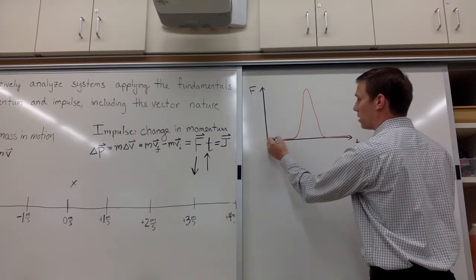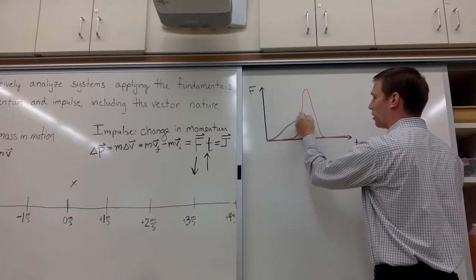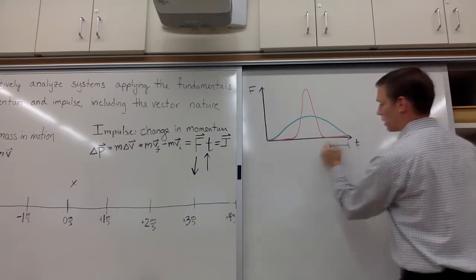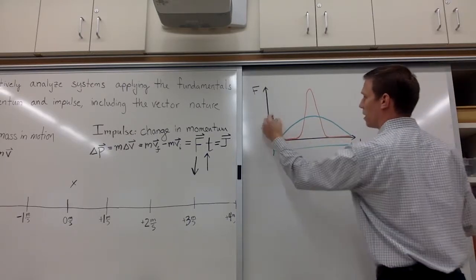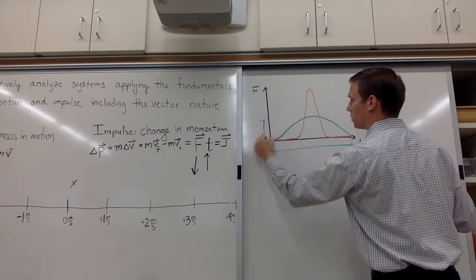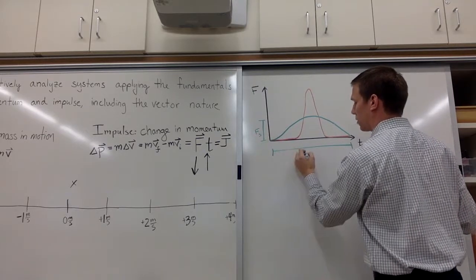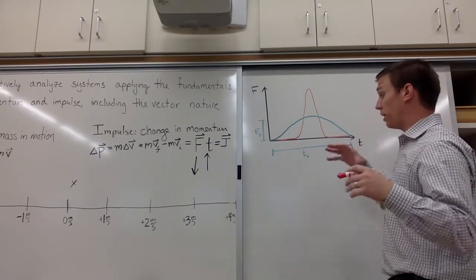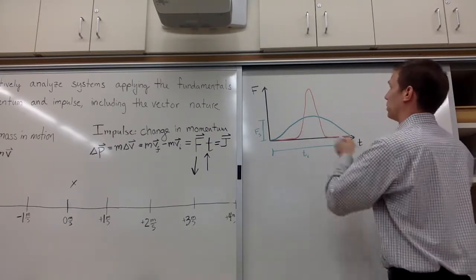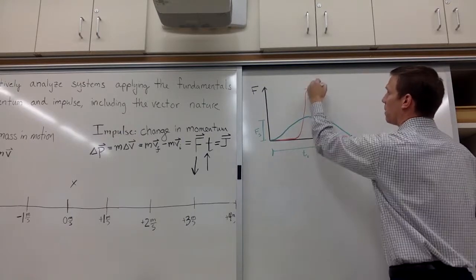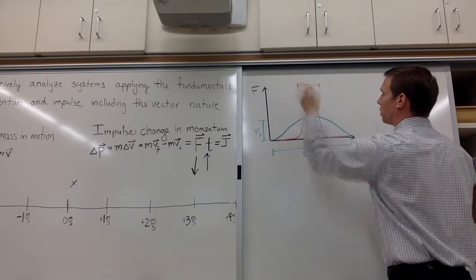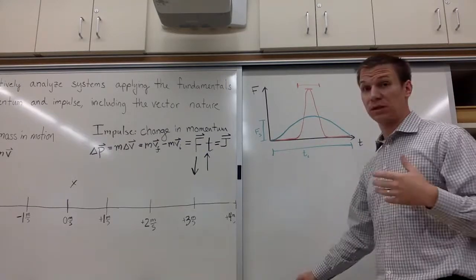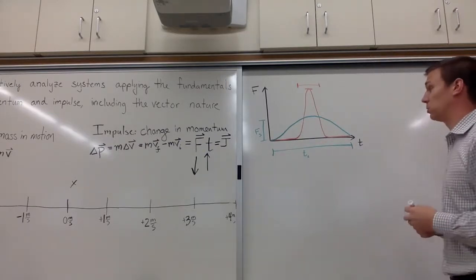And you're going to catch the ball, and it's going to be over a longer period of time, so it's not going to be nearly as big of a force. So with soft hands, our time is a very long time and a small force. So here's the force for soft hands and the time for soft hands. While with hard hands, or stone hands, it's a big force. So it's a really, really big force up here. But that force goes over a short amount of time. So there's conceptually two different impulse scenarios that you'll most likely see.